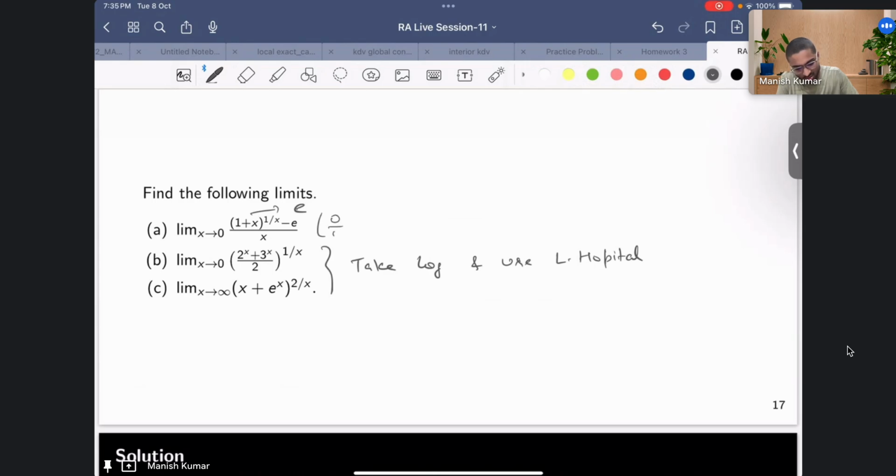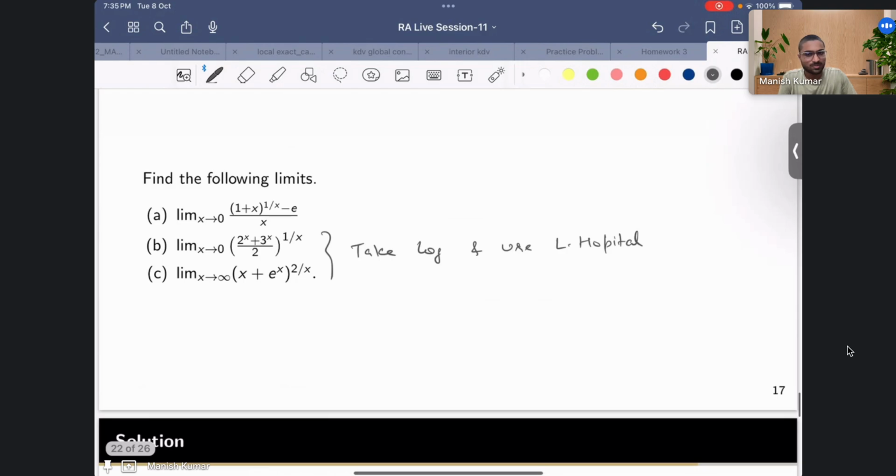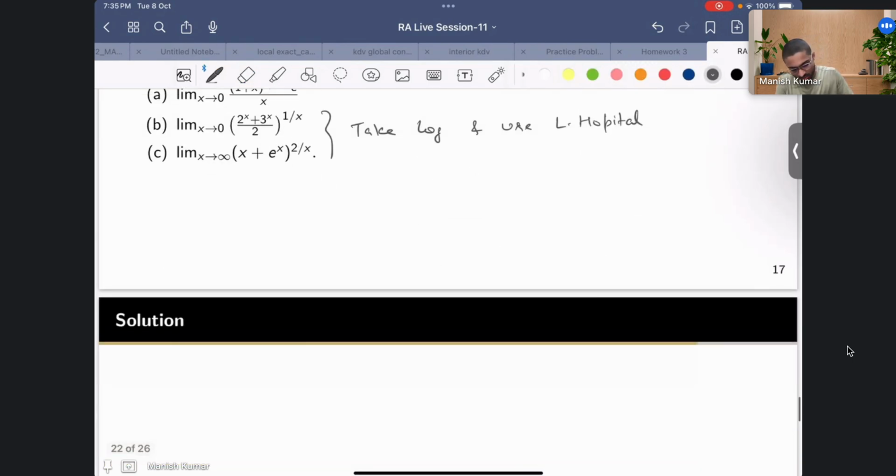So this is 0 by 0 form, but if you can calculate the derivative of this, then it's okay, but for me it would be a bit difficult to do all this. So I'll go by the expansion. I'll try to expand this quantity and then see how the expression will come. So I'll do this part.